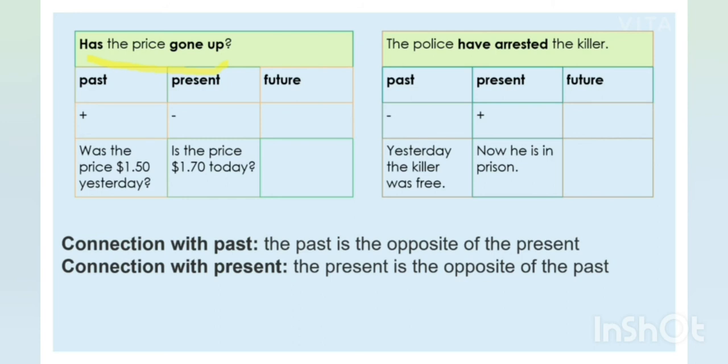So, this is also a change. Police have arrested the killer. Means yesterday the killer was free, but now he is in prison. So this is also a change. So whenever you want to talk about changes, you use present perfect tense. Clear?